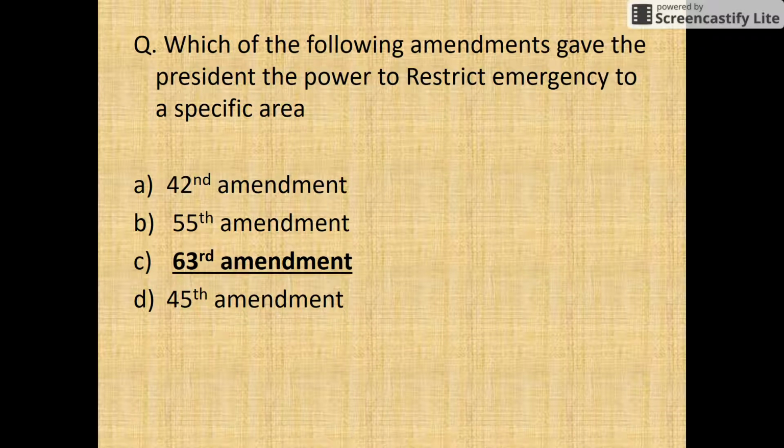In the 63rd amendment, the President has the power to restrict emergency to a specified area. That means he can declare that this area will be under emergency or not. So he has that power after this amendment.